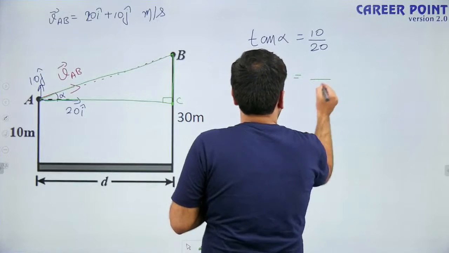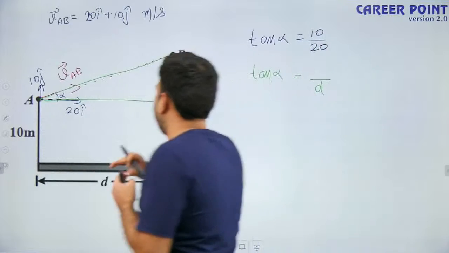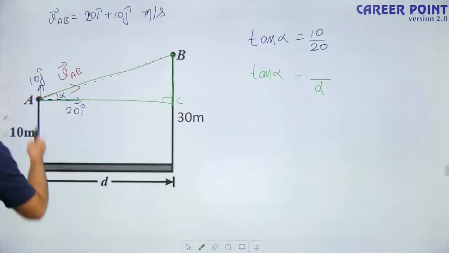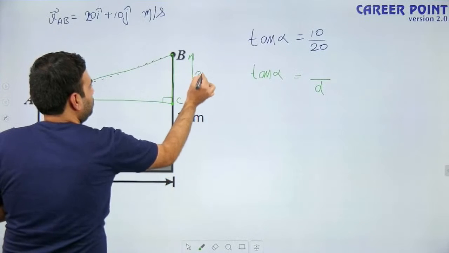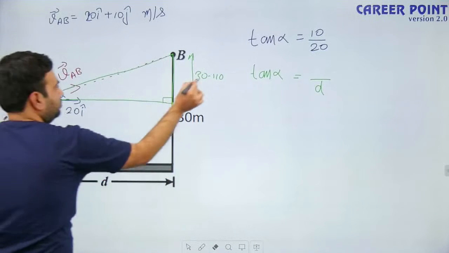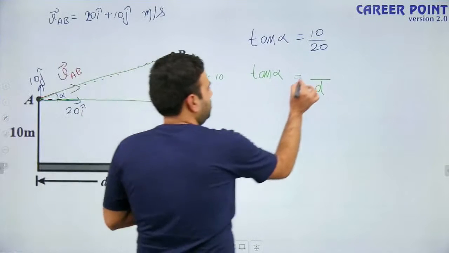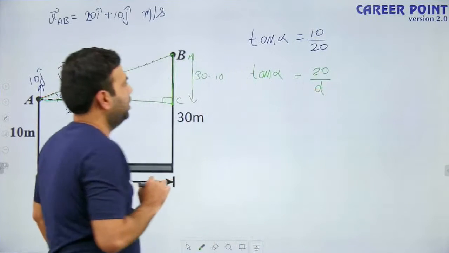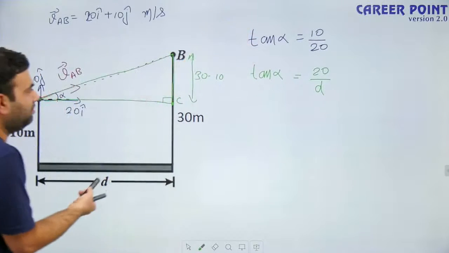So base is equal to D, that is the separation that we have to calculate. What is the perpendicular? Its height is 30, its height is 10. So this value is equal to 30 minus 10, which is 20. Okay, which is 20. So this is 20 by D. We have the value of tan alpha, okay, because alpha is same.